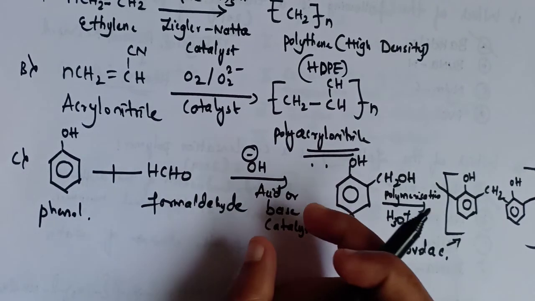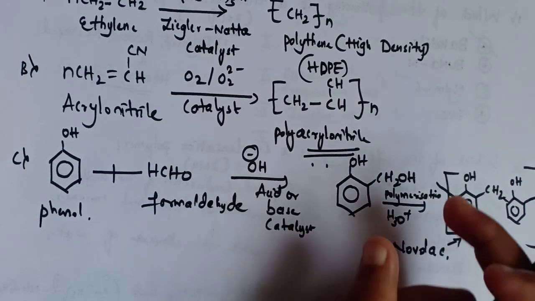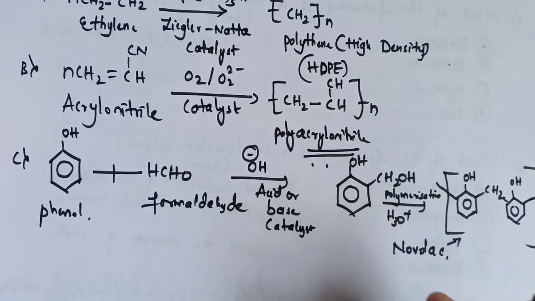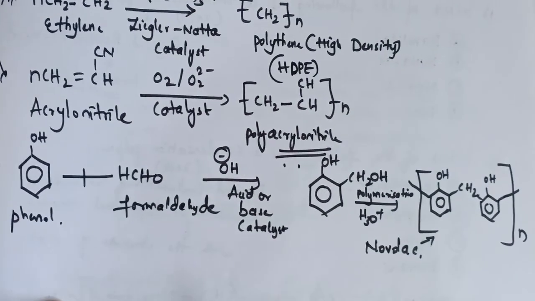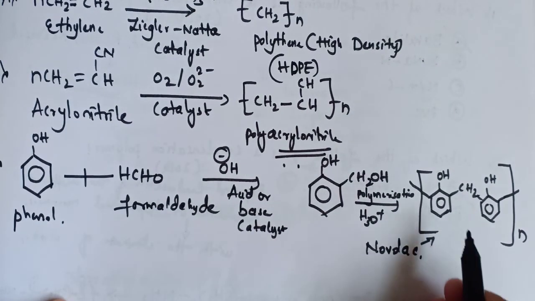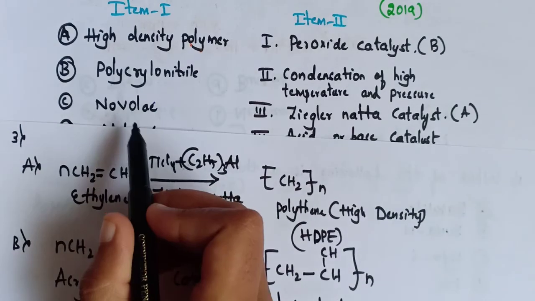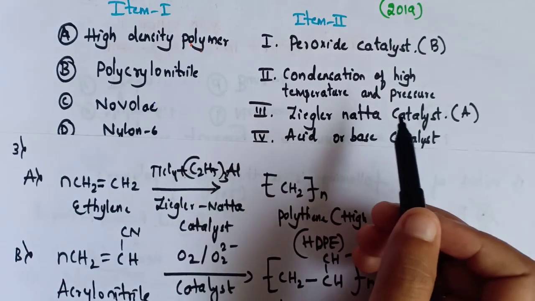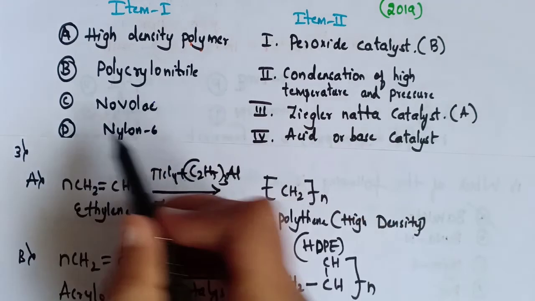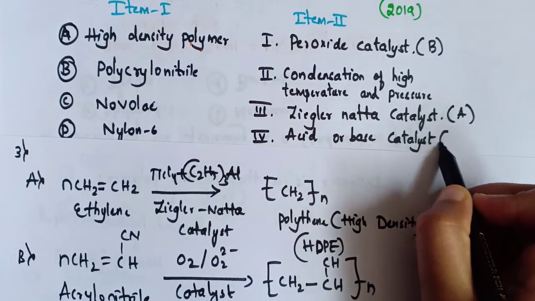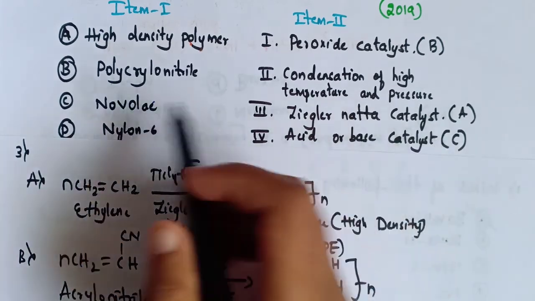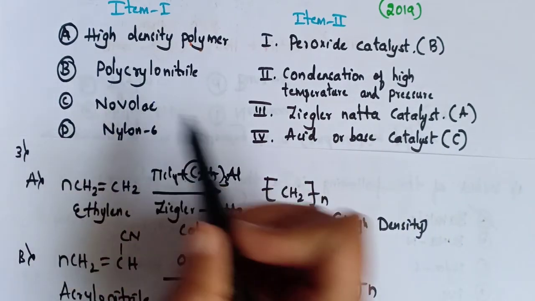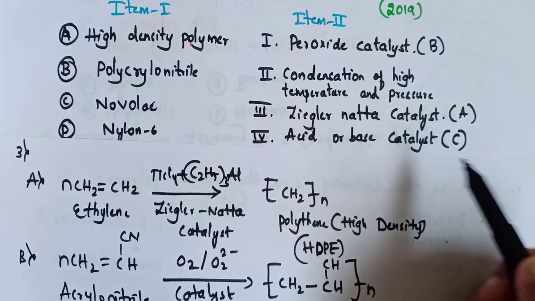When it is reacted under an acid or base catalyst, we will obtain a structure like this. When this structure undergoes polymerization, we will obtain Novolac. So for the formation of Novolac, we require an acid or base catalyst. So the correct option is option C. Novolac requires acid or base catalyst for its formation.